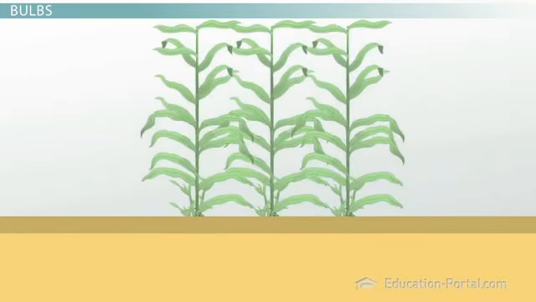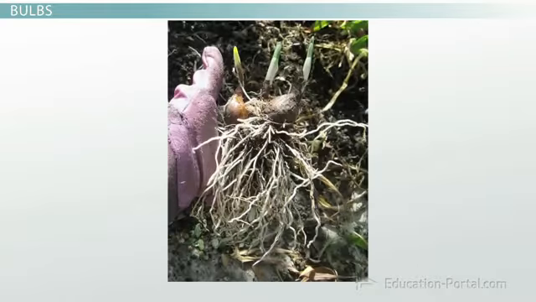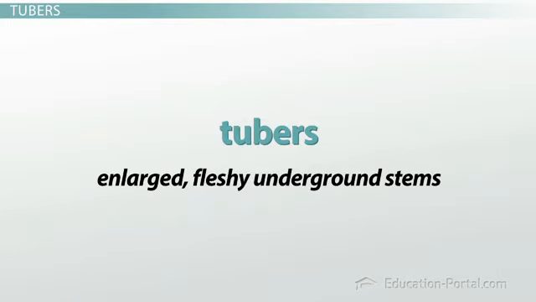If you plant one bulb, you may find that years later you have several plants coming from that one bulb. If you want, you can separate these new bulbs and plant more flowers. Because this one plant produces new offspring that are genetically identical, bulbs are a form of vegetative propagation. Tubers are somewhat similar to bulbs. Tubers, such as potatoes, are enlarged, fleshy, underground stems.